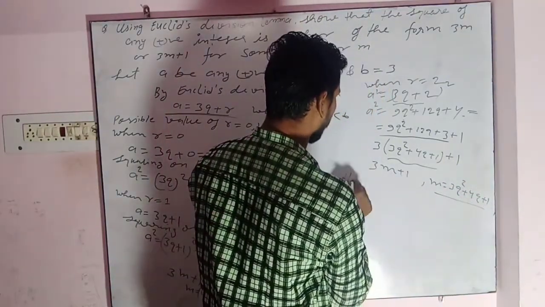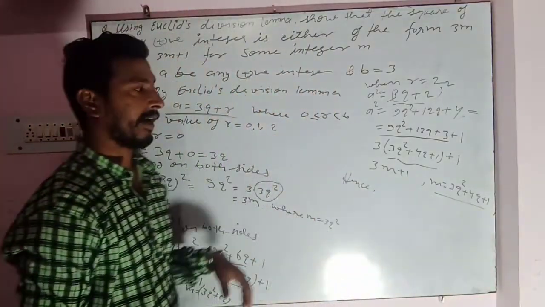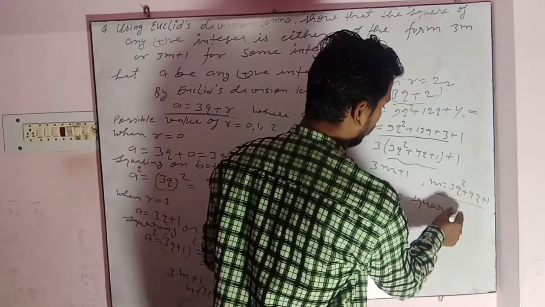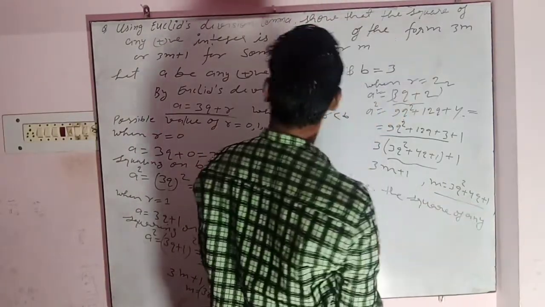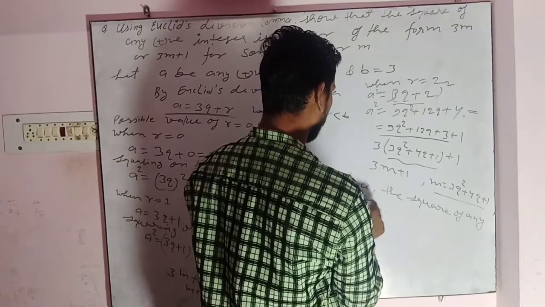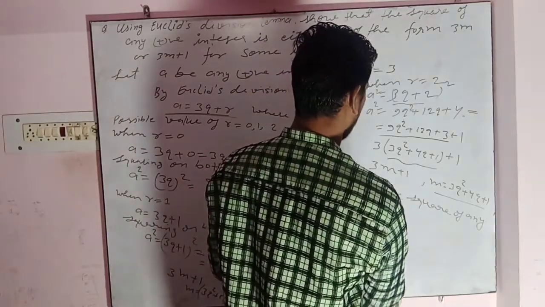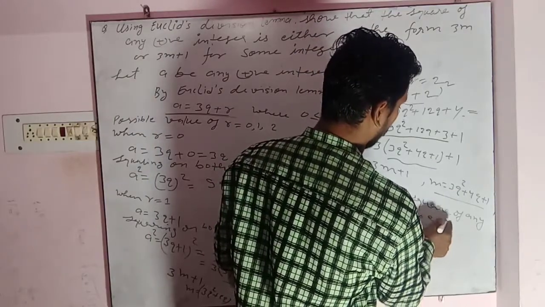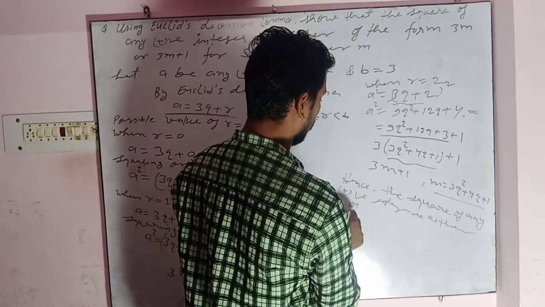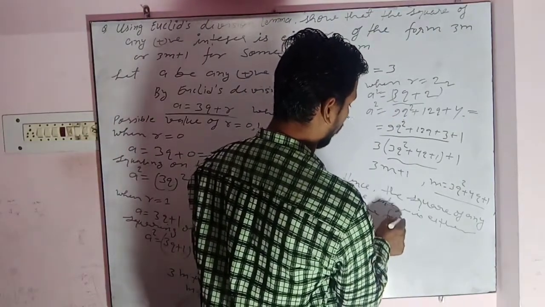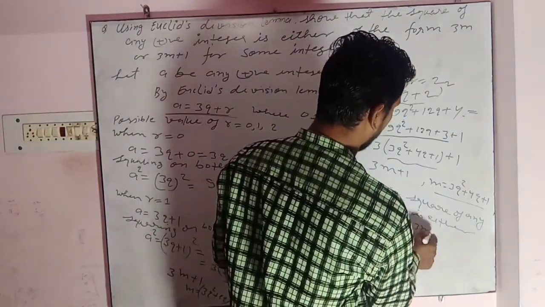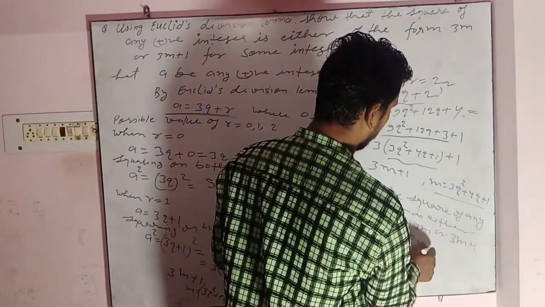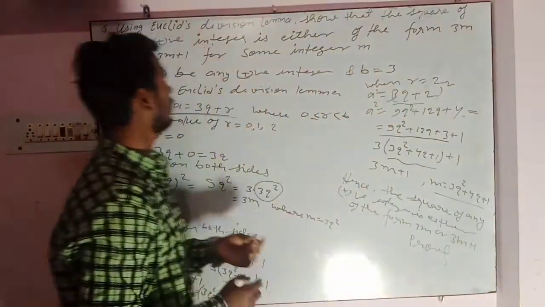So hence we can write the square of any positive integer is either of the form 3m or 3m plus 1. So this was all about this question.